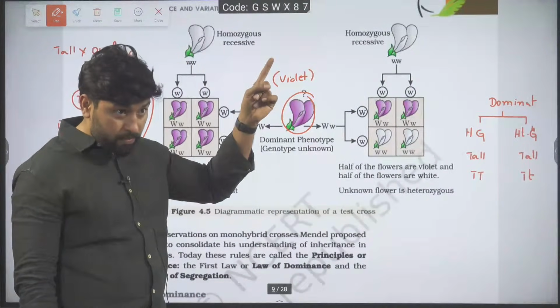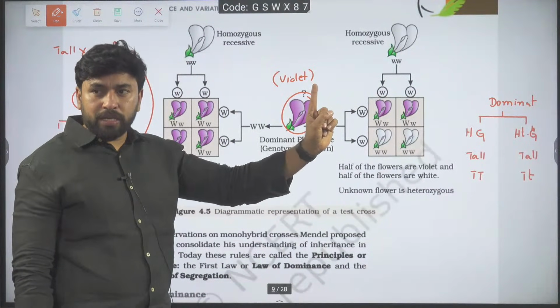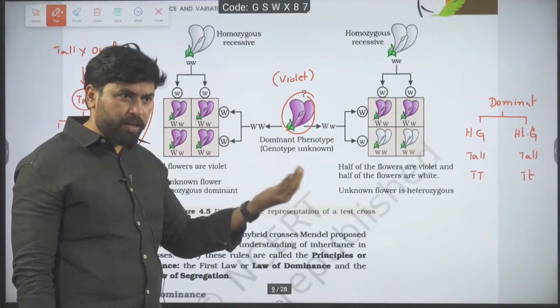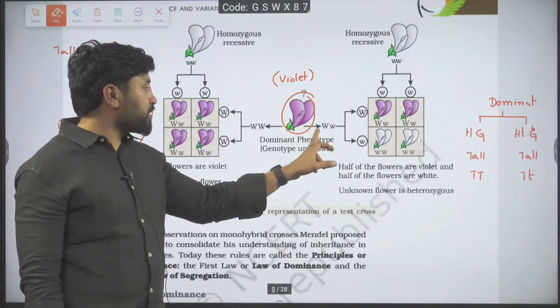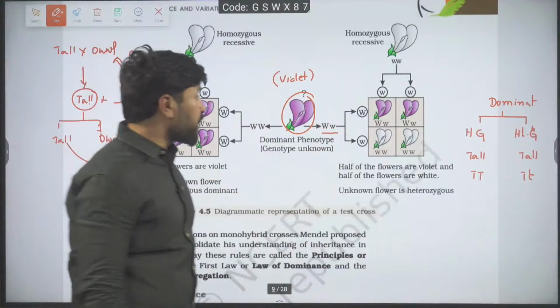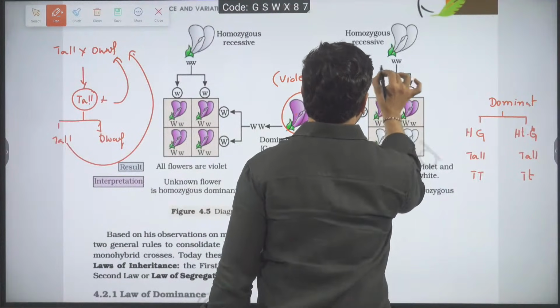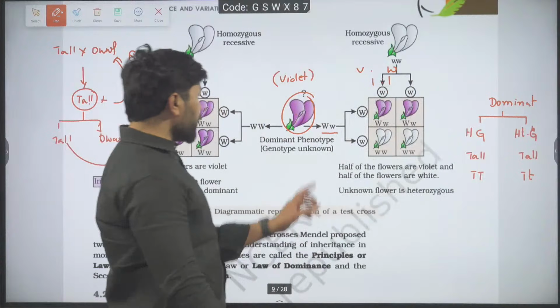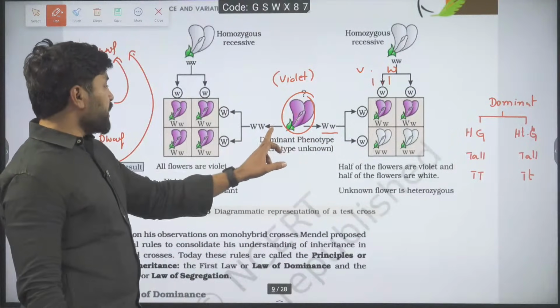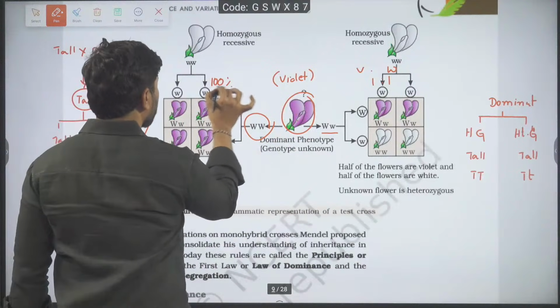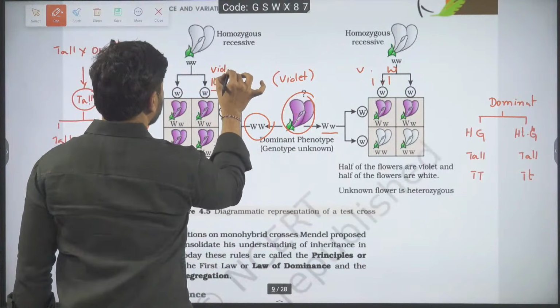White I know. Exactly it is homozygous. Violet I don't know. It may be homozygous or heterozygous. If this violet is heterozygous, I will get 1:1 ratio of violet and white. If this violet is homozygous violet, 100% members are going to be violet.